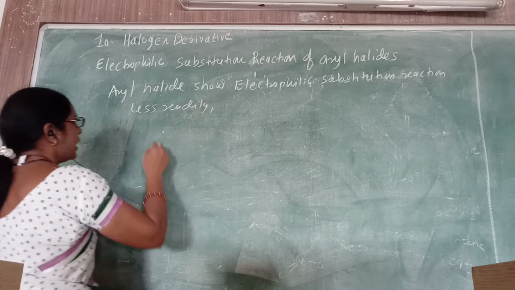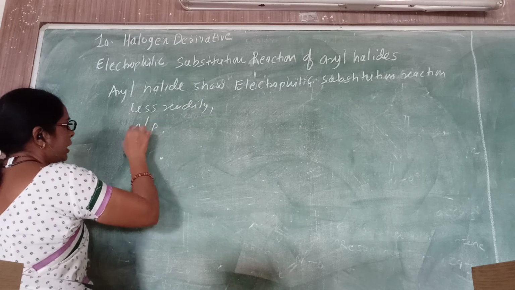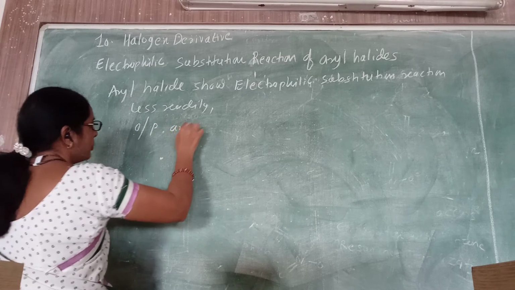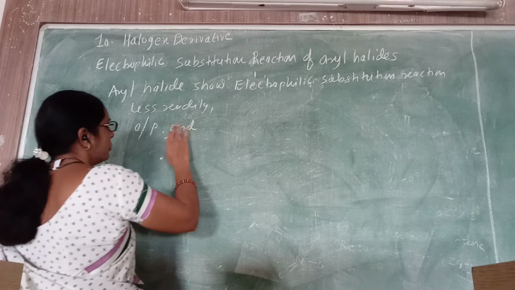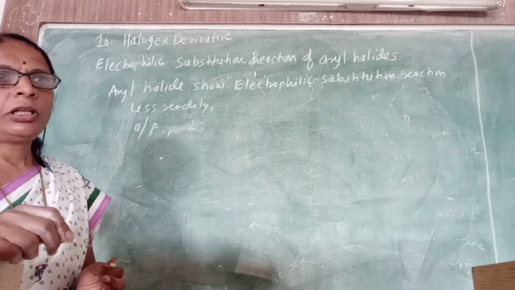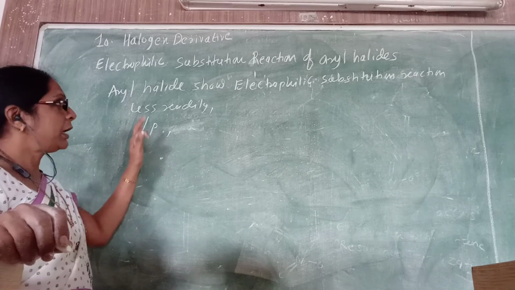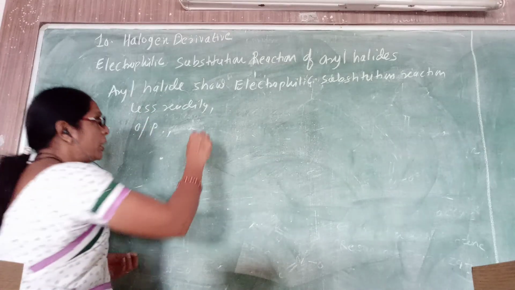The second thing is that aryl halide undergoes electrophilic substitution reaction at the ortho and para positions. Why? Because we know that in the resonance structure the electron density is available at the ortho and para positions, and electrophiles are electron deficient species.